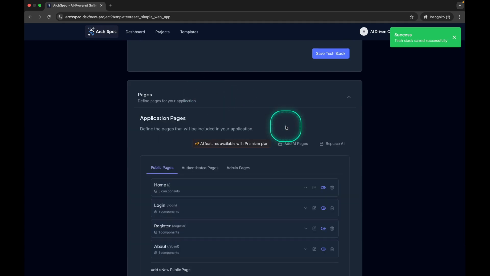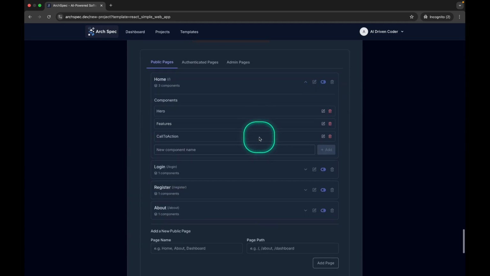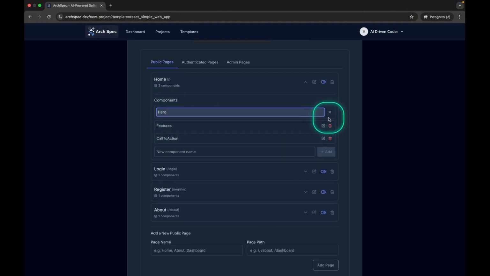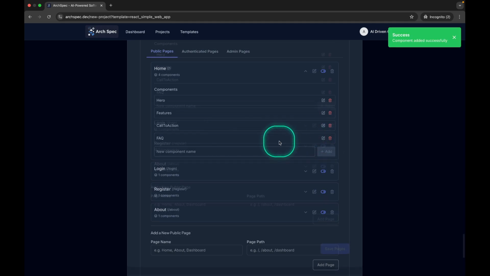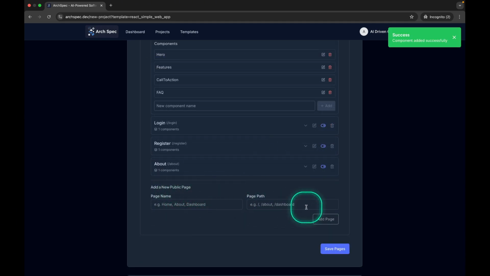We can edit the pages here. For home, we have 3 components: hero, features, and call to action. You can edit these or add more components like FAQ. You can also add more public pages and paths.